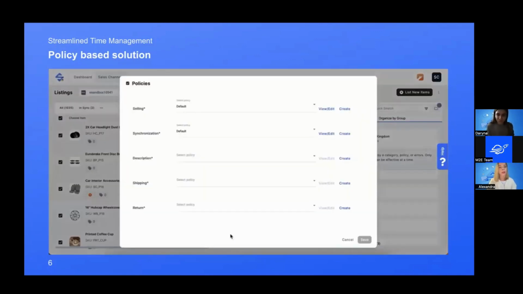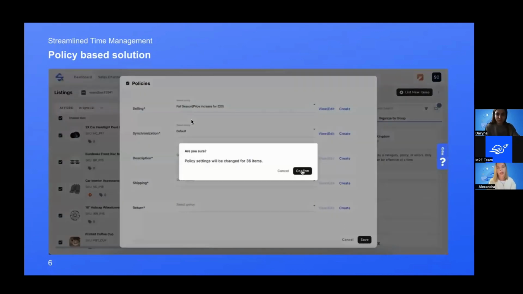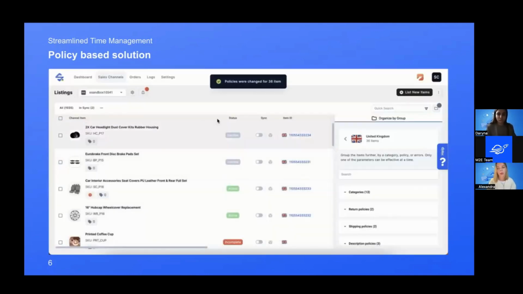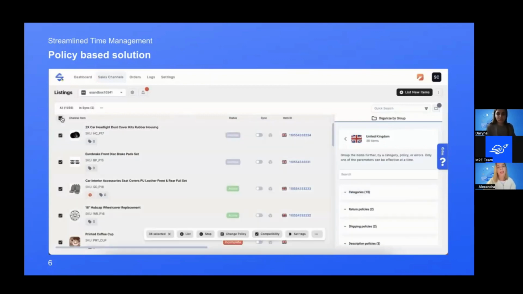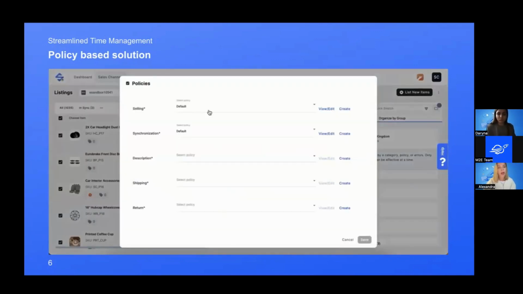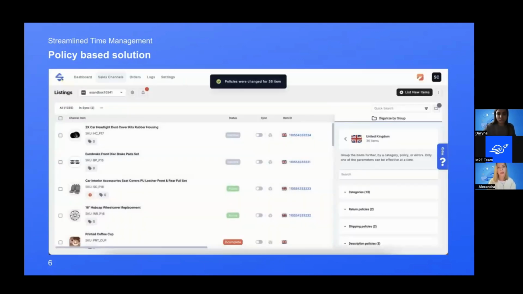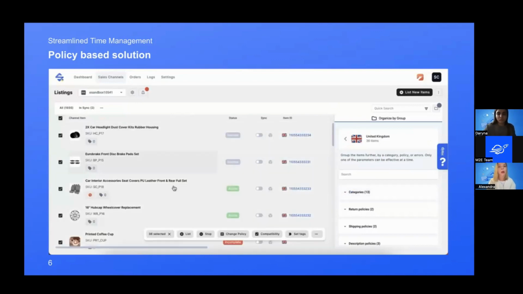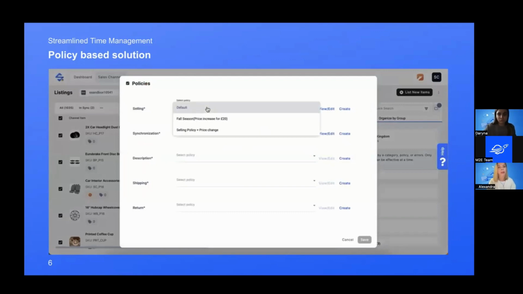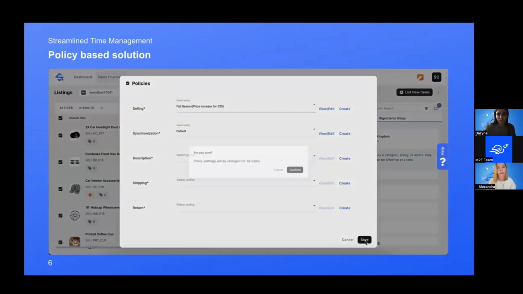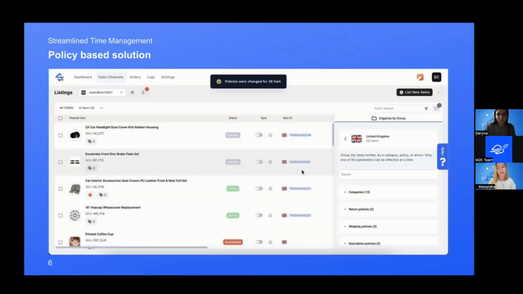Understanding that the business could grow, your catalog could grow, we understand that it will require more time for you to manage all these processes. And we are trying to build features that could help you to save time and get more benefits from our application. The first thing to mention is that our solution is policy-based. We provide a set of templates that you could use, and provide some settings for pricing, for shipping, return, to build an incredible description for your product to attract more customers. And all this is provided by sales channels.